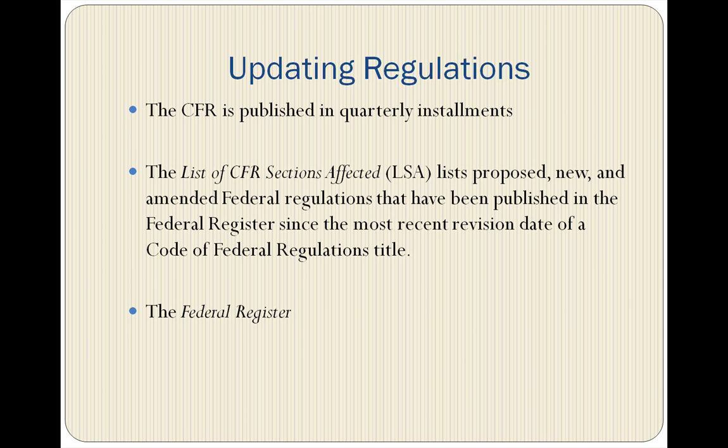A list of CFR sections affected, also called LSA, lists proposed, new, and amended federal regulations that have been published in the Federal Register since the most recent revision date of a Code of Federal Regulations title. The LSA is issued monthly. Since the Federal Register is the first place where proposed, new, or amended regulations are published, you may need to search it as well in order to ensure that you have the most current regulation.